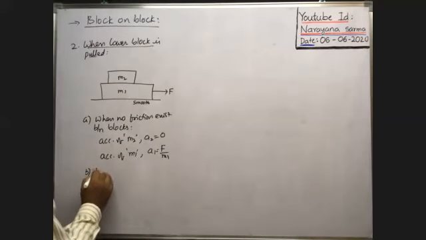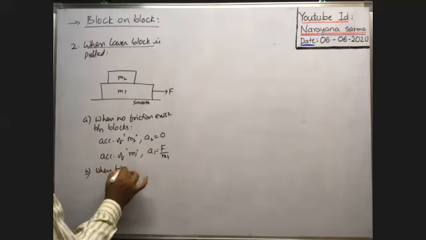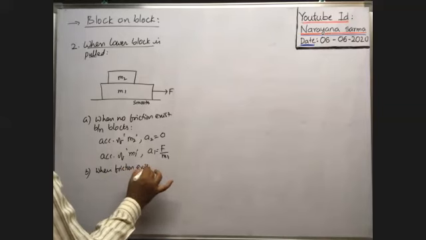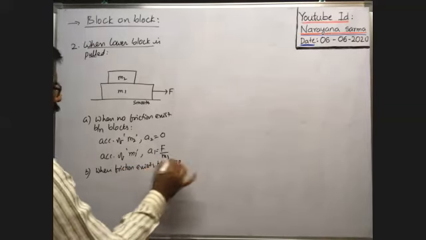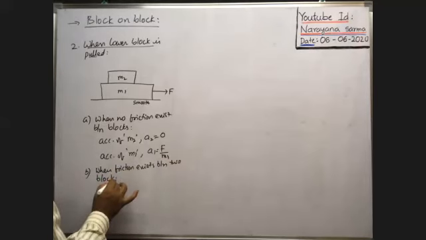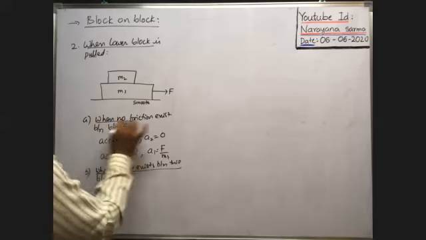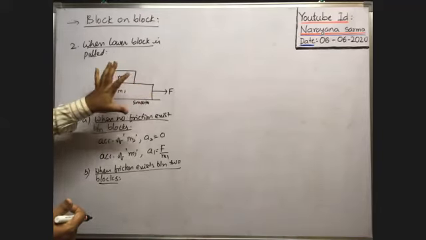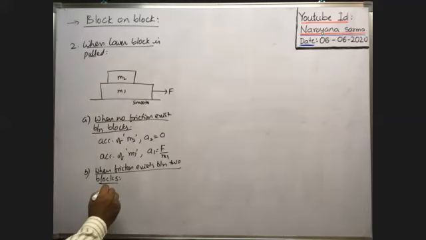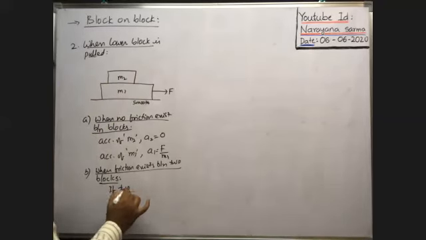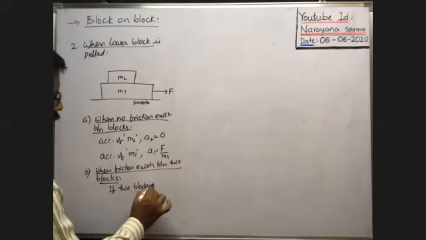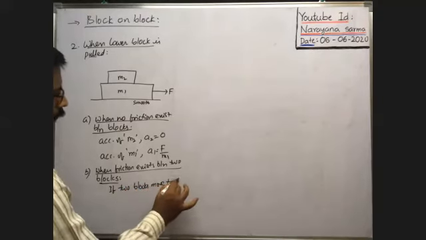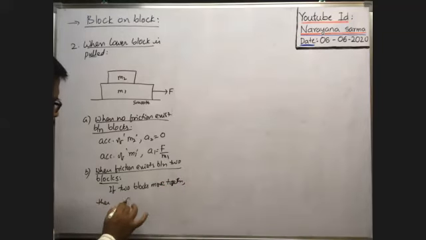Suppose friction exists between the two blocks. In that case, what happens? Suppose because of the applied force, you imagine that the two blocks move together. If the two blocks move together, then the acceleration of the two blocks together is equal to A.